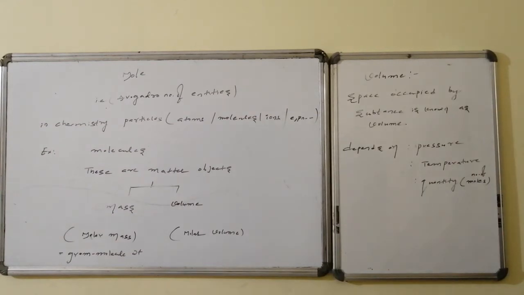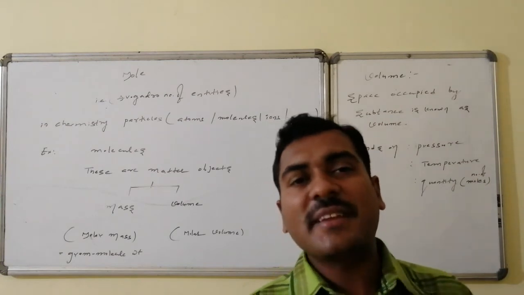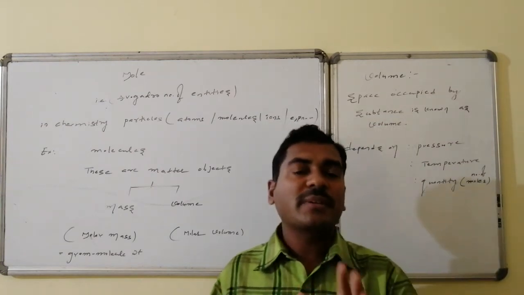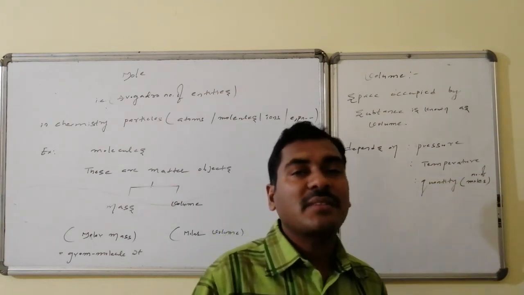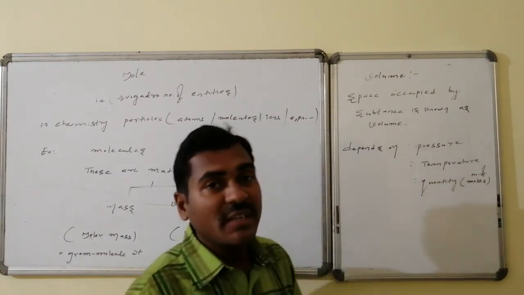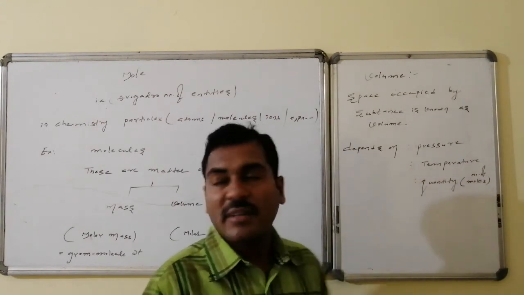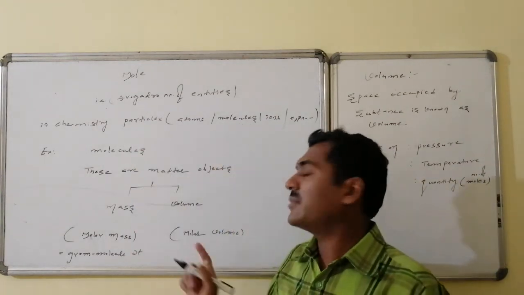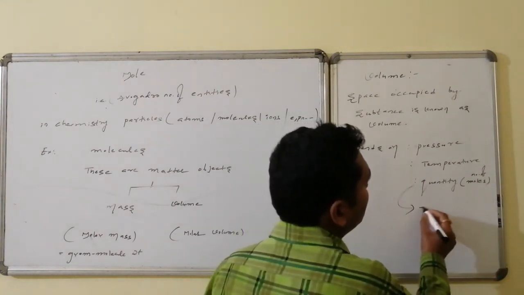Volume is the space occupied by the substance, which is three-dimensional. The space occupied by the substance is known as volume, whereas volume depends on temperature, pressure as well as the quantity, that is, the number of moles, how many moles we are taking. But here, as it is molar volume, how many moles are we taking? 1 mole. Yes, this is specific.